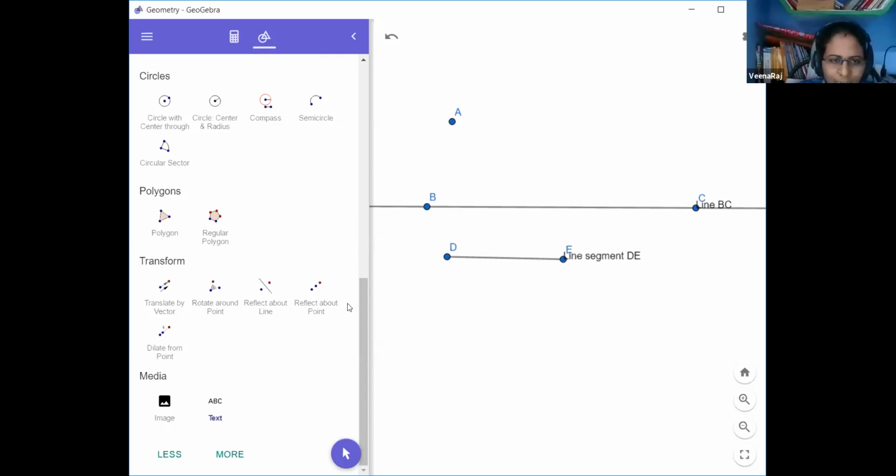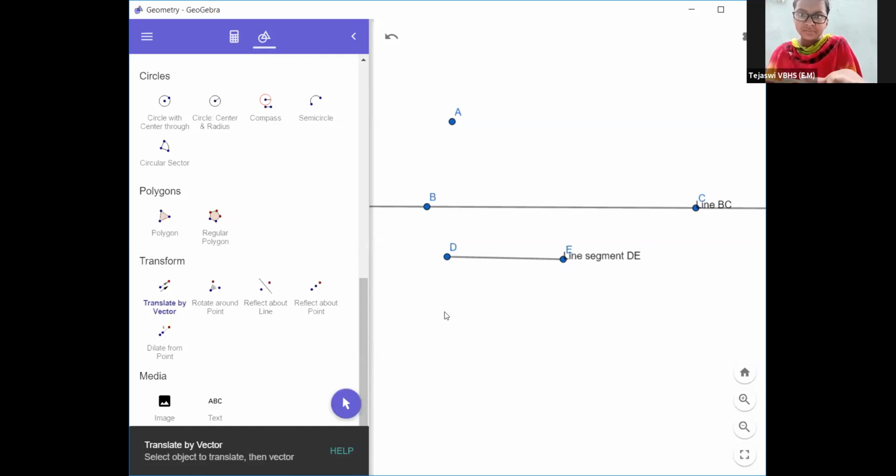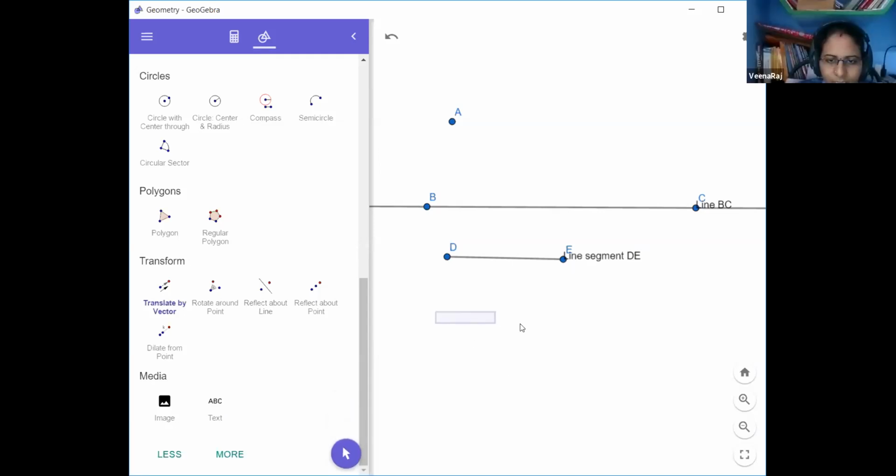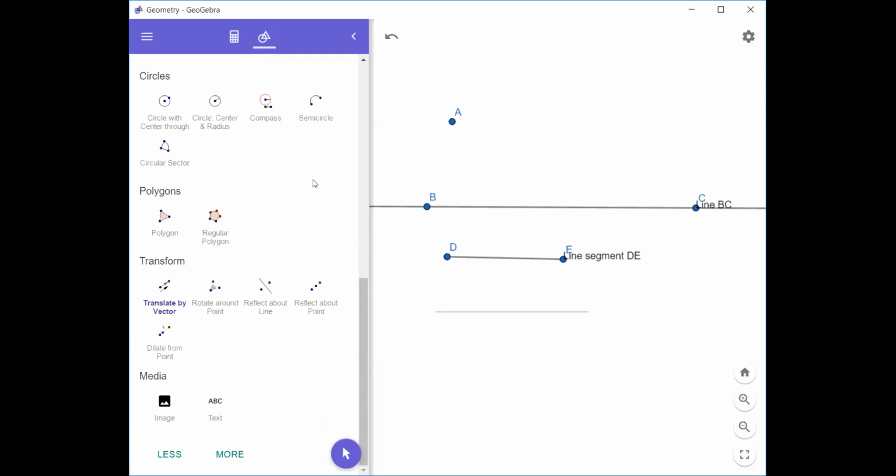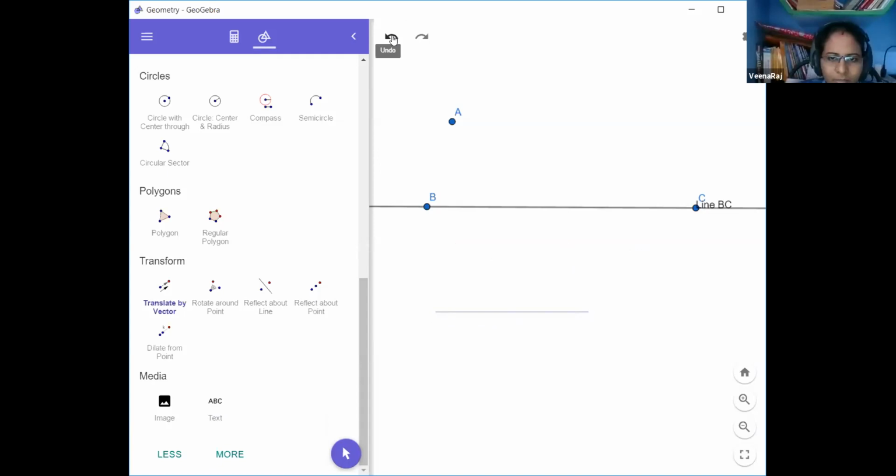And next one we have discussed about is the ray. It has one endpoint. So when you are indicating a ray, how can you indicate it?